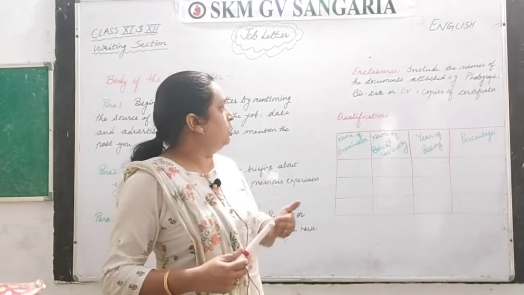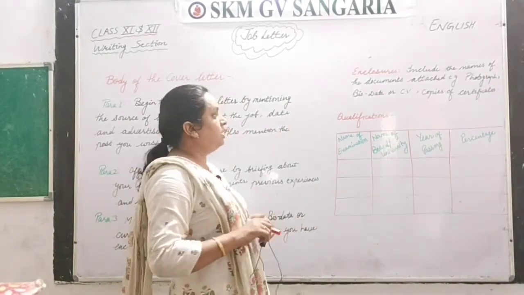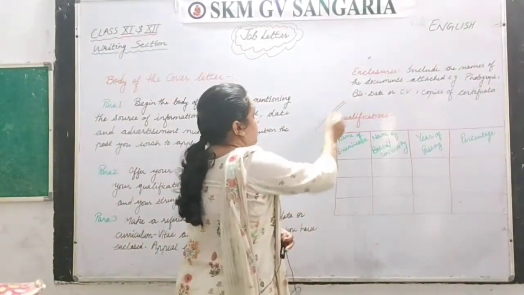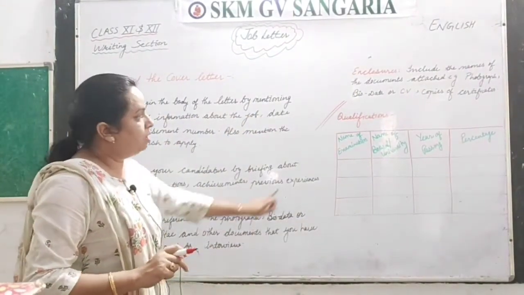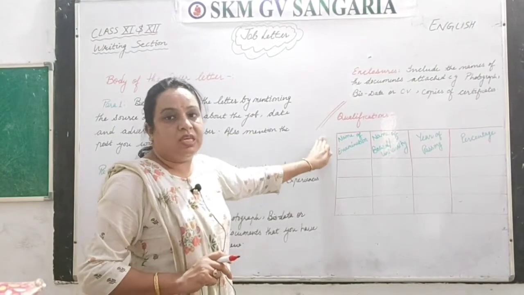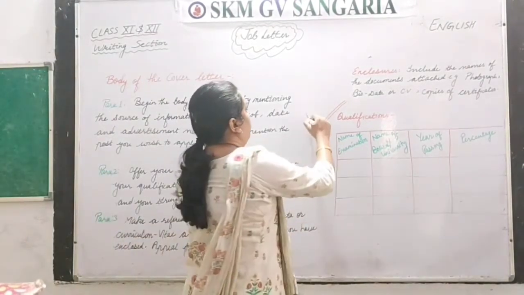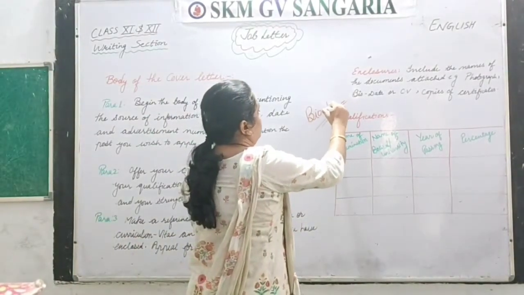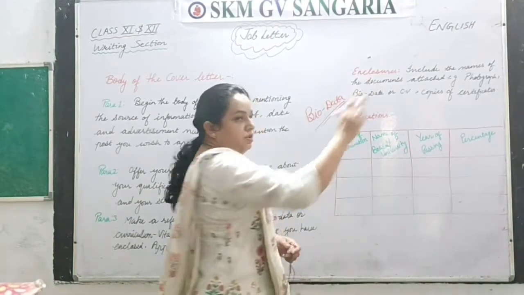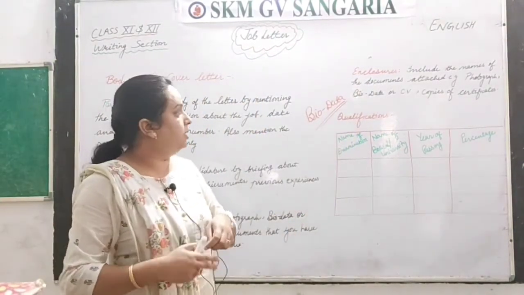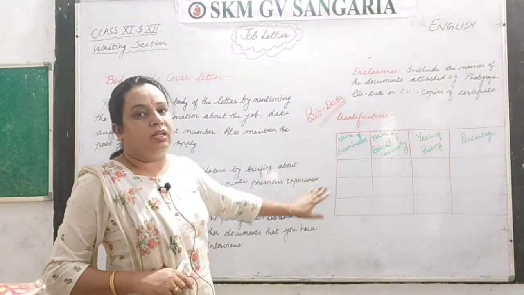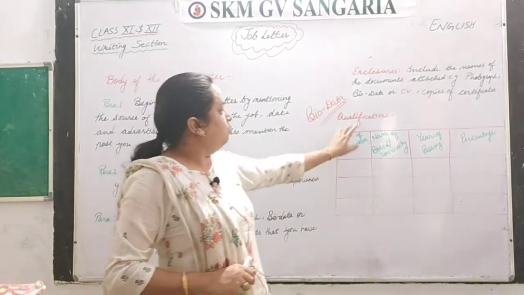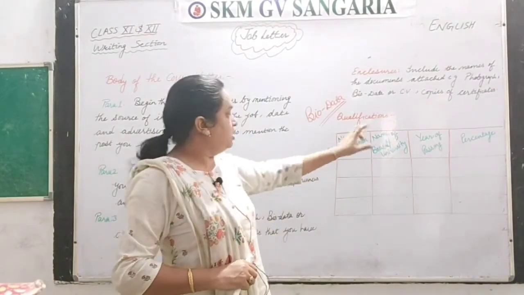Okay, and the next one, as I told you, is for the qualification. This you will not write down here. In the cover letter you will not write these qualifications. These qualifications are for your biodata. So how to do that? First you will write the qualification heading.